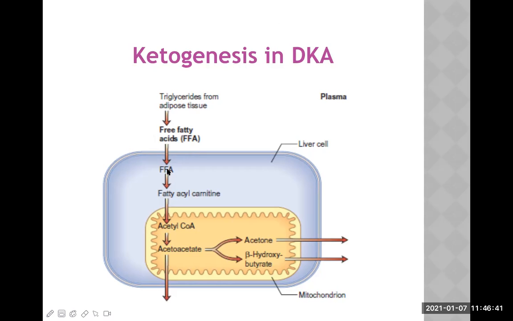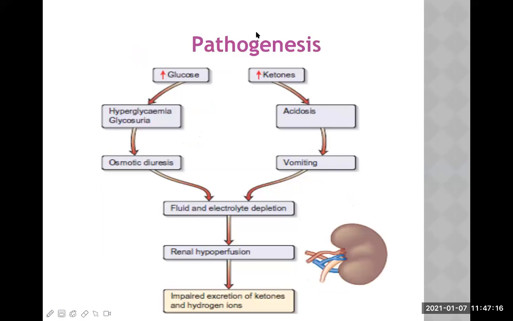These free fatty acids will be taken up by the hepatocyte, or the liver cell. And this is the mechanism that occurs in the mitochondria of the hepatocyte. So fatty acyl carnitine will be formed, then will convert into acetyl coenzyme A, then acetoacetate. Acetone and beta hydroxybutyrate are other types of ketone body, and they will come out and be raised in the blood. So these are the three important types of ketone body: acetoacetate, acetone, and beta hydroxybutyrate.